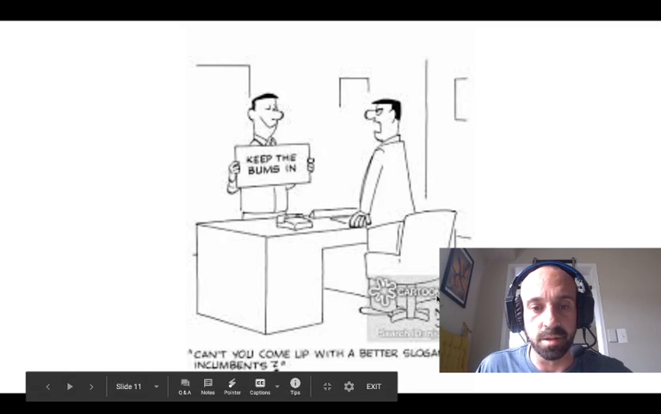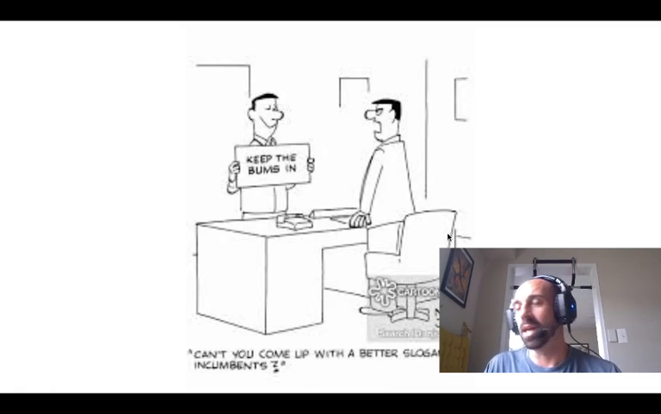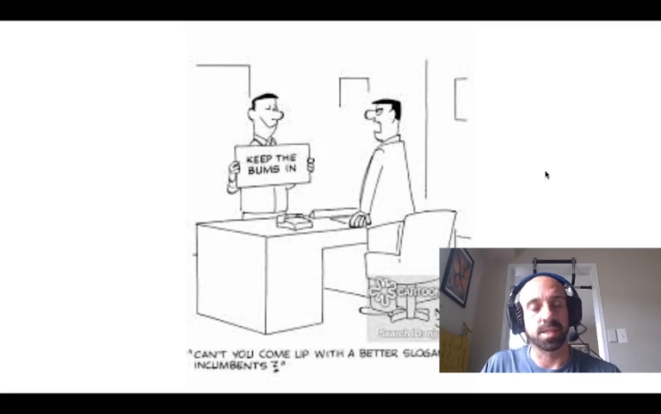So this is just a little political cartoon that I found. "Can't you come up with a better slogan for incumbents? Keep the bums in." It's kind of interesting because incumbents are generally difficult to beat for multiple reasons that we're not going to get into right now. But this is just kind of mocking that aspect of it.